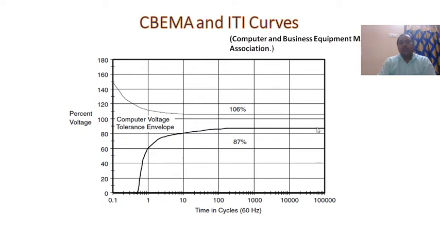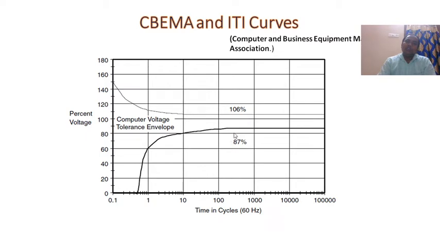In this curve, this 87 percentage region is an under voltage region. In a similar manner, the voltage starts from 140 percentage and decreases, and in this region the indicator shows an over voltage region.